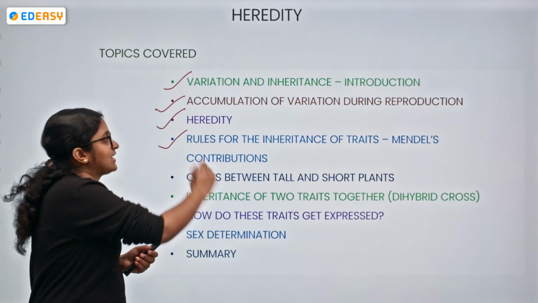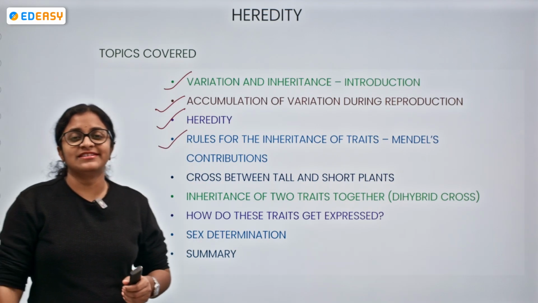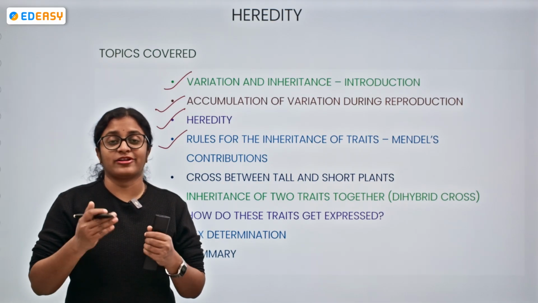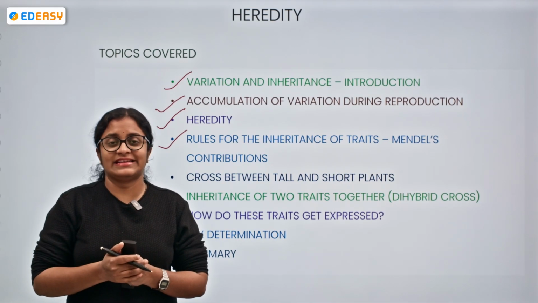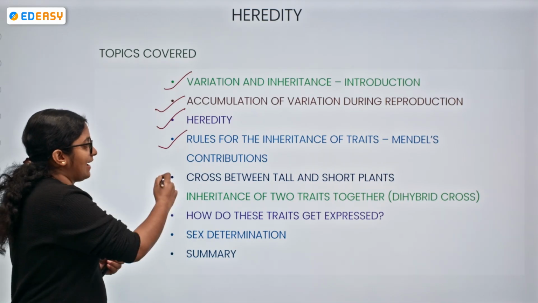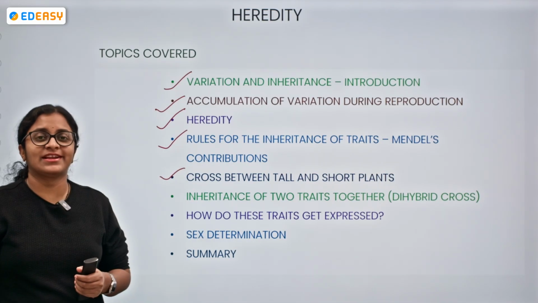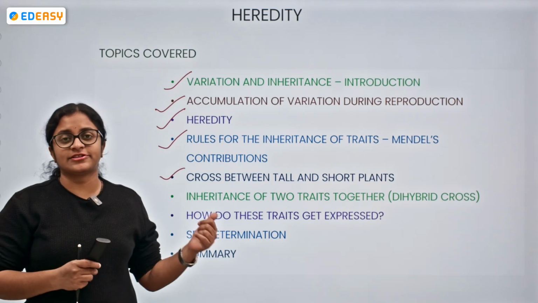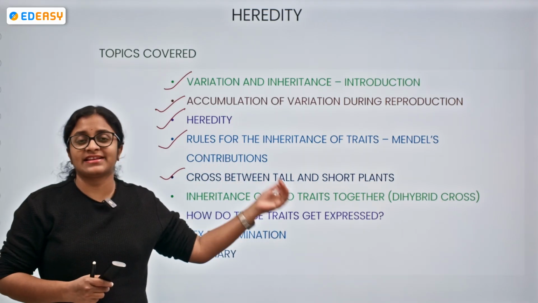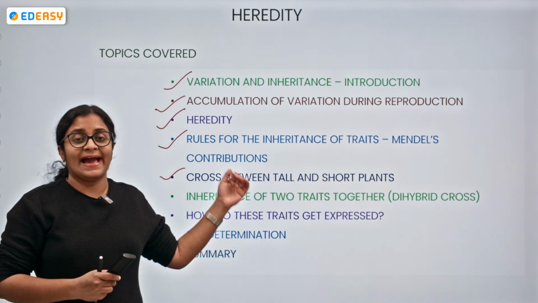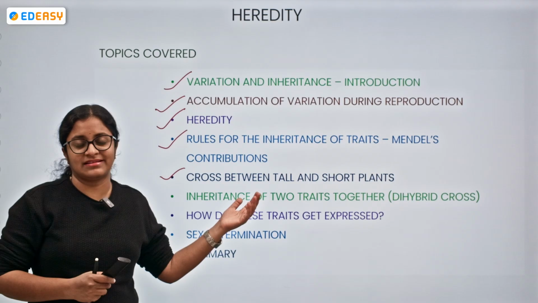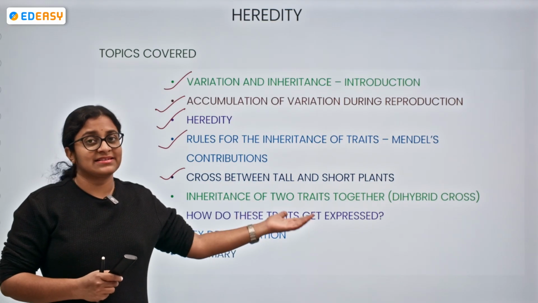And we have the father of genetics over here, who is Gregor Mendel. So we shall be understanding Mendel's contributions and his work on the pea plants, and we shall be having a glance at the cross between the tall and the short plants, which is also Mendel's experiment. Thereby, we shall be understanding the monohybrid cross, and later on, we shall be understanding the inheritance of two traits together. If one, it is monohybrid.